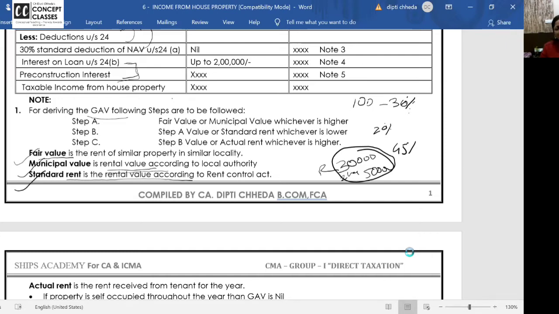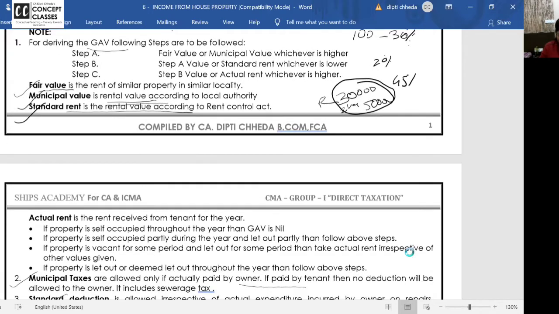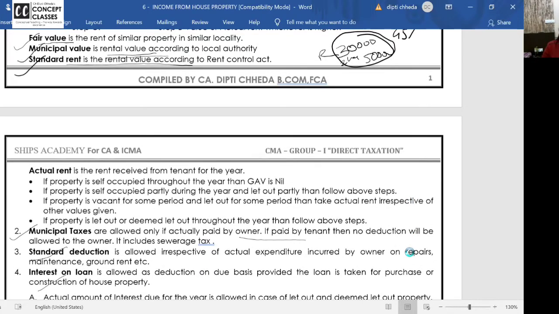So, like ocean waves: high, low, high. Will you remember it? Fair rent or municipal value, whichever is higher; that or standard rent, whichever is lower; that or actual rent, whichever is higher. Right? All right? So, like this, you have to derive the GAV.